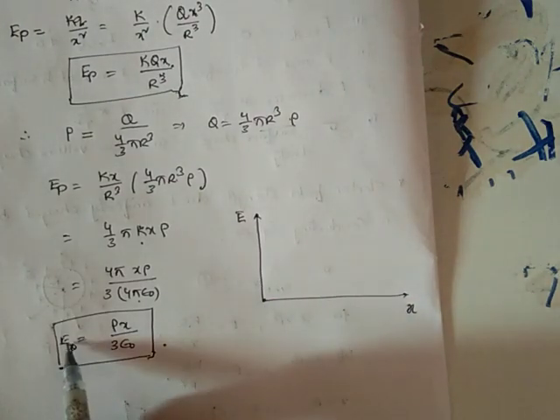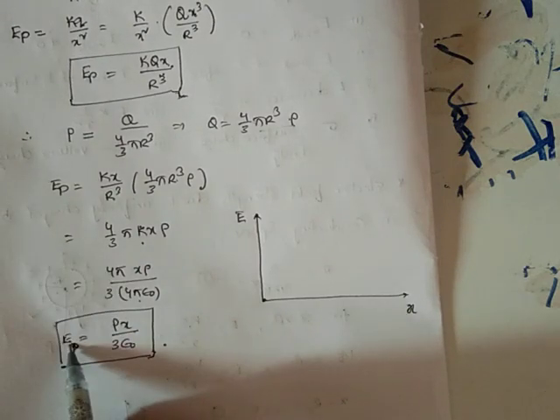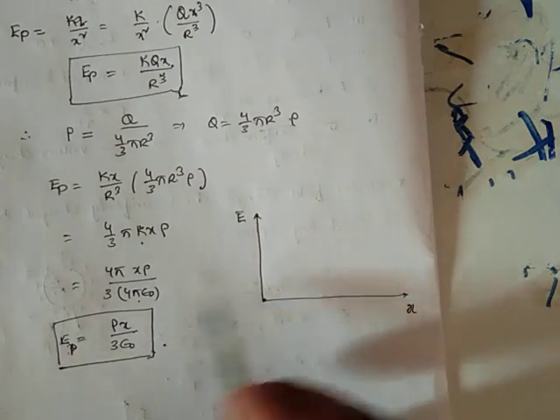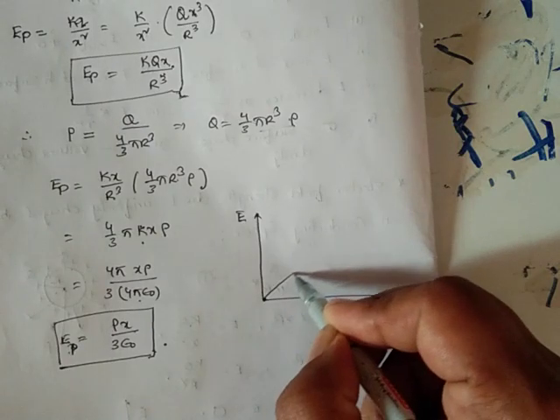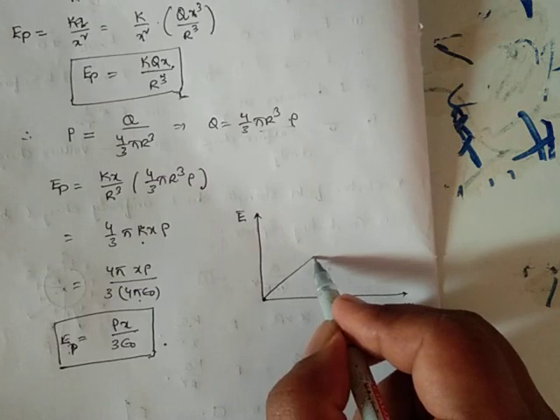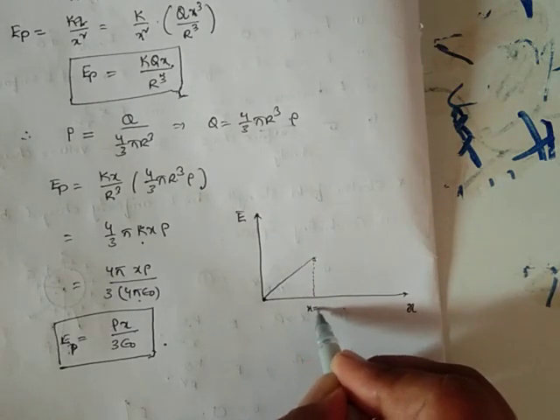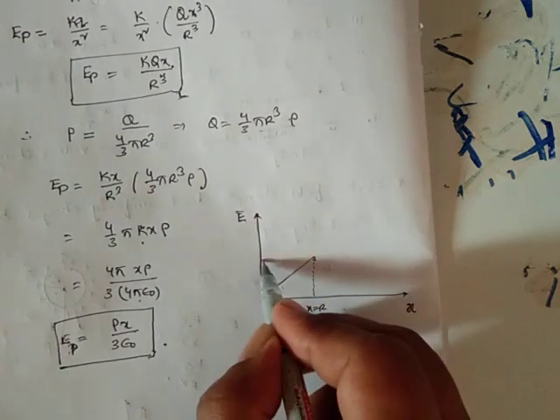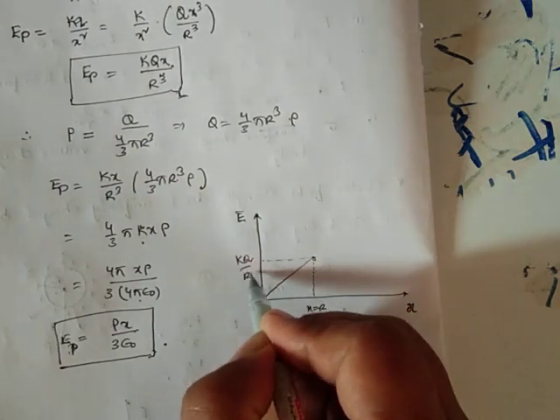the field intensity is 0. Here the field intensity varies linearly with respect to x. As x increases, E correspondingly increases, until the point is on the surface of the sphere. At x equals r, the field intensity is maximum, given by kQ by r square.